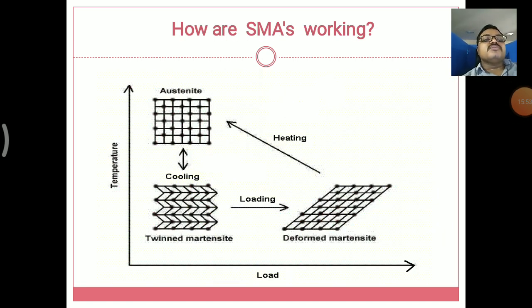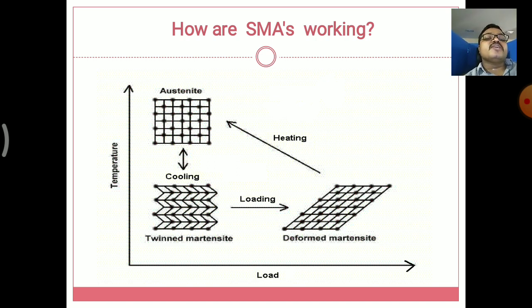Next, how do these SMAs work? So how do these shape memory alloys work? We are drawing a graph here based on the load and temperature. On the top left side we are seeing the austenite range.